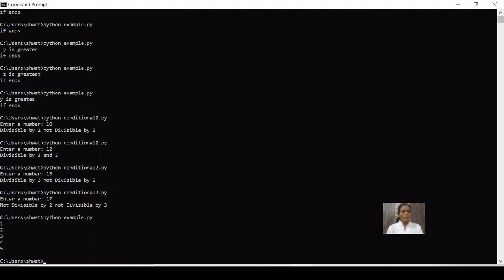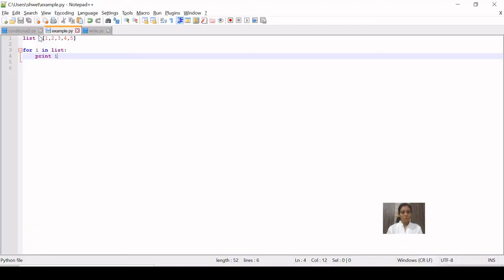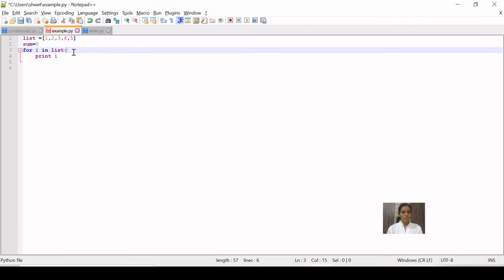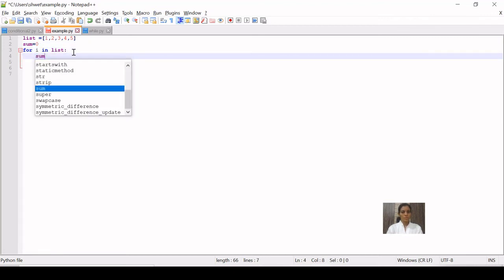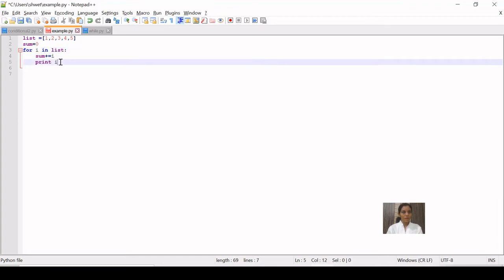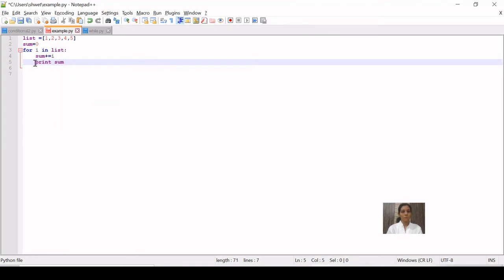So 1, 2, 3, 4, 5, all the elements of the list. Then what I want is the summation of all the variables. So sum is an accumulator, which is initialized to 0. Then I'll be using sum plus equal to i. That means all the elements that I'm retrieving using for loop, and ultimately I'll be printing sum at the end of the for loop.